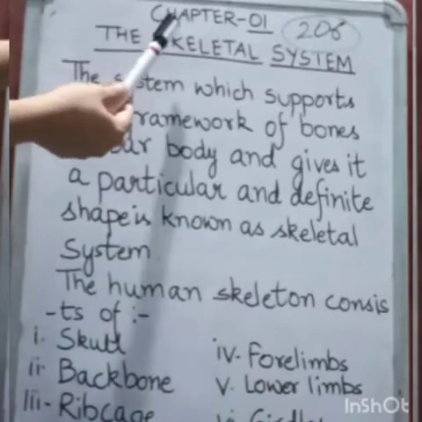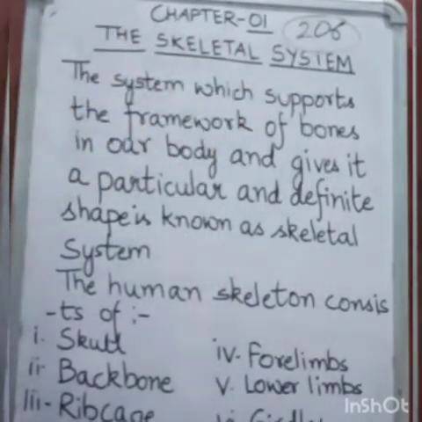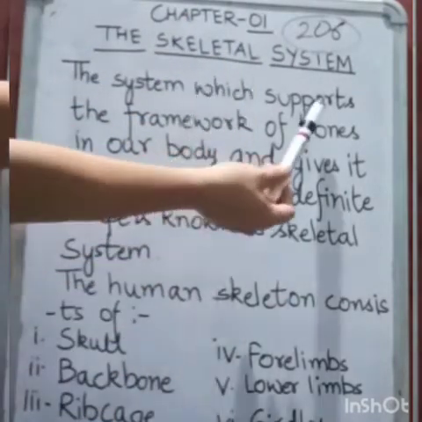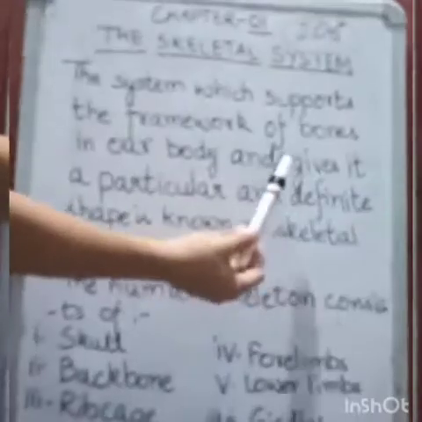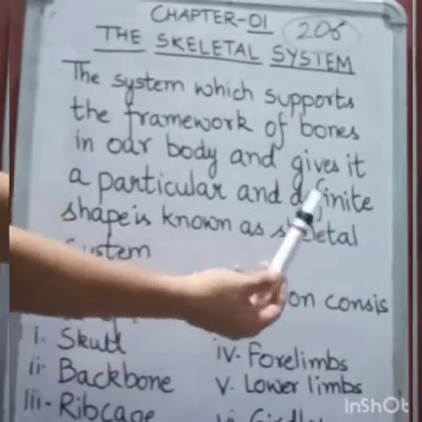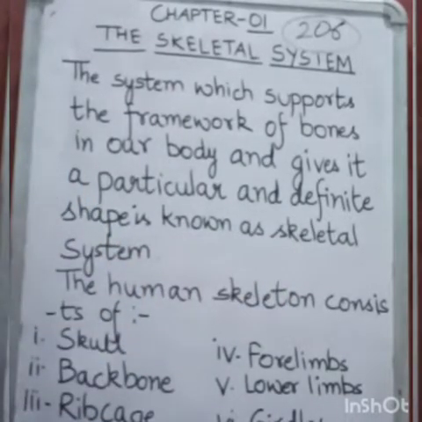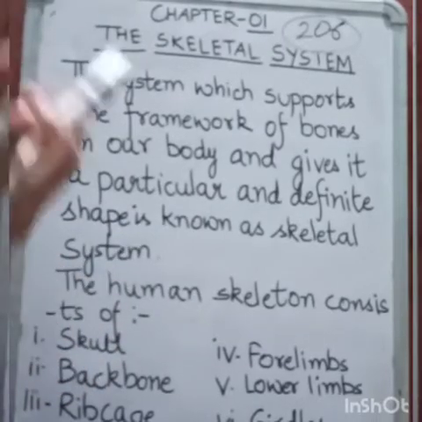We'll start with the new chapter, chapter 1, the skeletal system. Now, what is skeletal system? The system which supports the framework of bones in our body and gives it a particular and definite shape is known as skeletal system. Now, what is there inside our body? Bones.